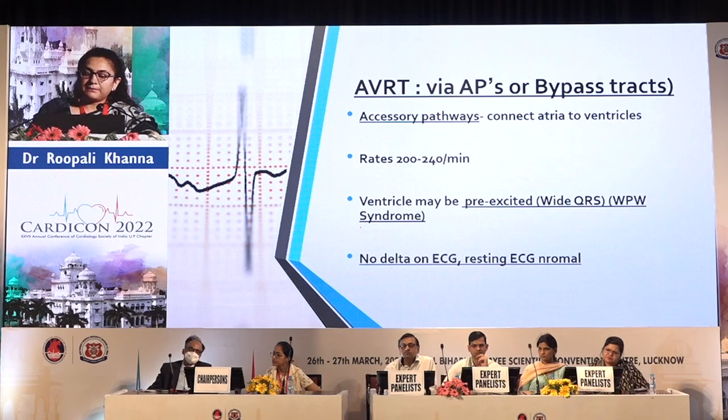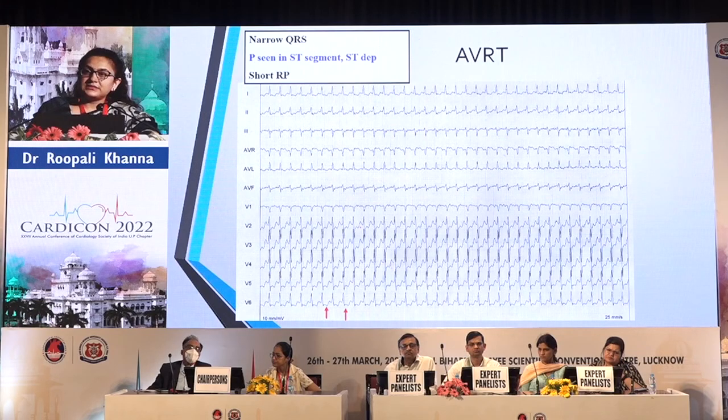What about AVRT? AVRTs are basically bypass tracts, or accessory pathways. They connect the atria to the ventricle, and they have a rate of about 200-250. If it is conducting through it, it will be WPW syndrome, and if it is not conducted, the baseline ECG would be normal, but during tachycardia we will get a narrow QRS tachycardia with the P wave in the STT segment. The P wave is a little later, more than 90 milliseconds, and falls in the STT segment, so the PR segment will be depressed. So we get an AV reentrant tachycardia in these cases.